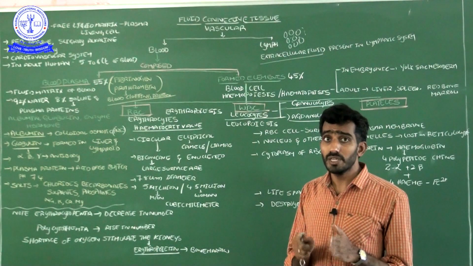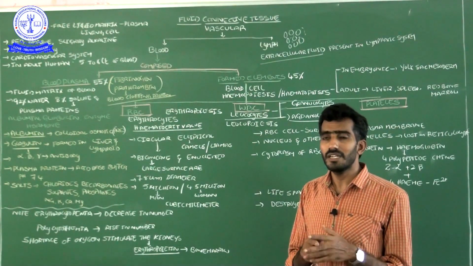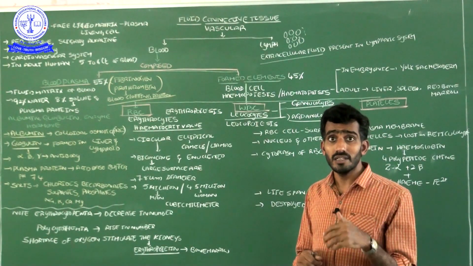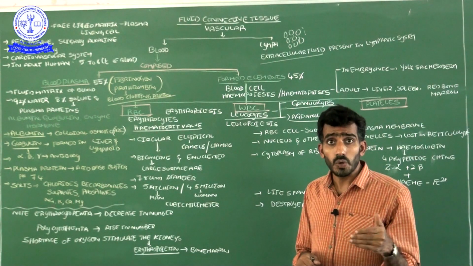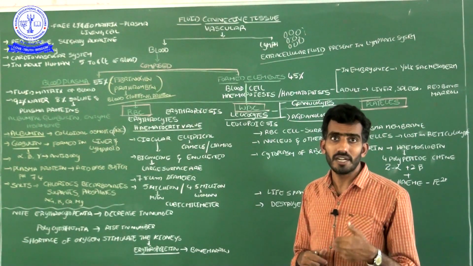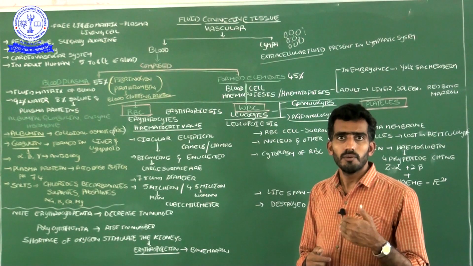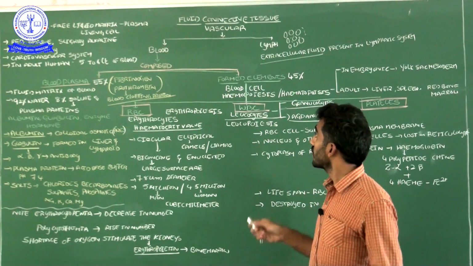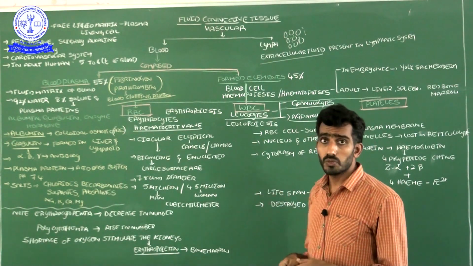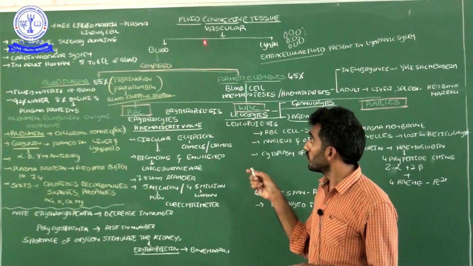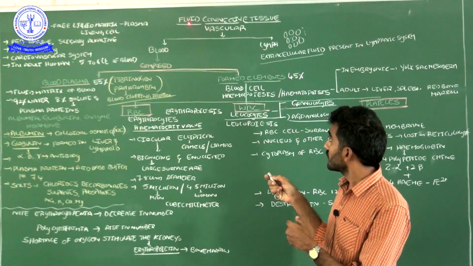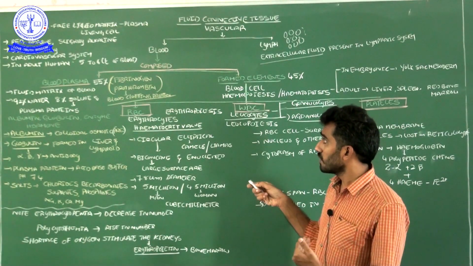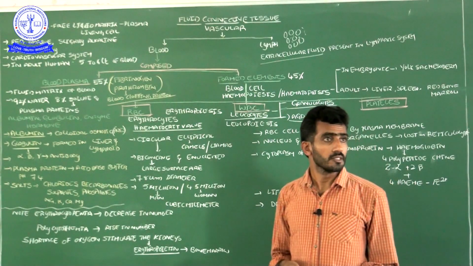Basically, when we think of tissue, we think it is solid in nature. But here, some of the cells are able to move from one place to another within the body, inside the blood vessels. Not only blood vessels, vessels. Such a type of liquid tissue we call a fluid connective tissue. So in this video we want to know about the different types of fluid connective tissues present in the organism's body, and some information about that.